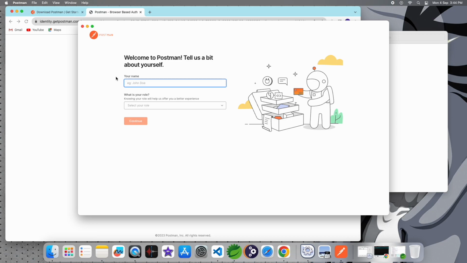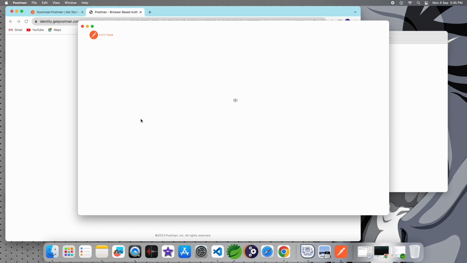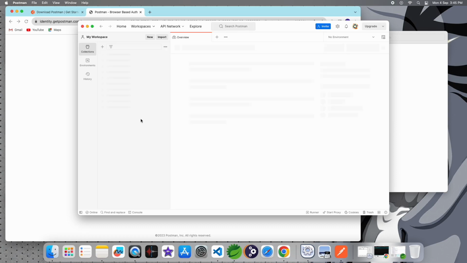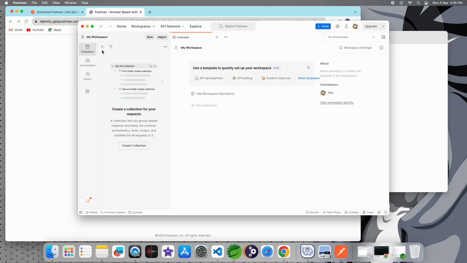Now your Postman is open in your system, but before this, you tell Postman why you are installing it and what the purpose is. So type your name and your role. You can type anything, it's just a simple process. After giving all these details, your Postman is open.